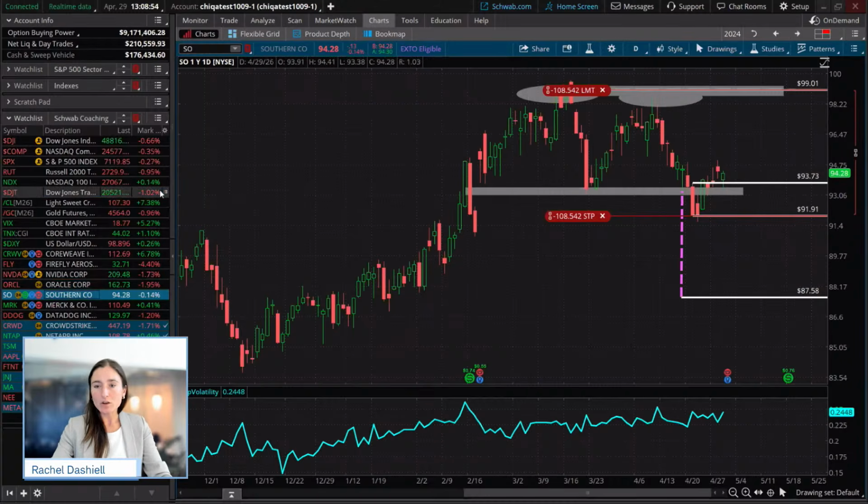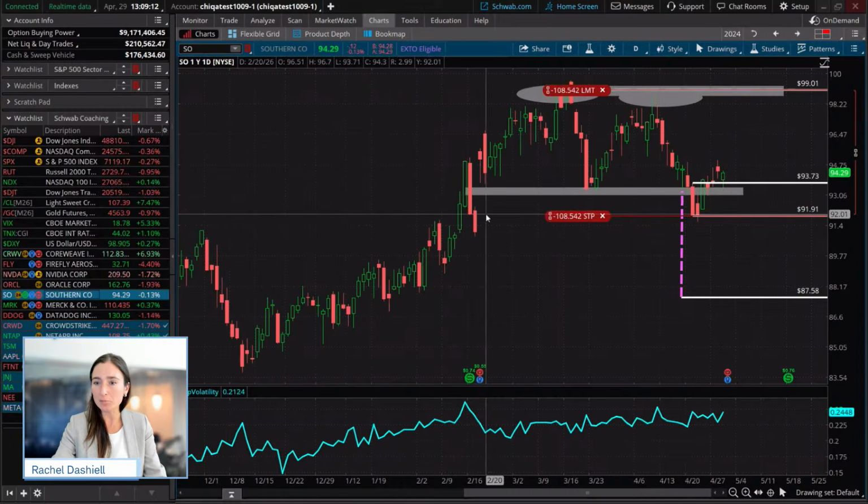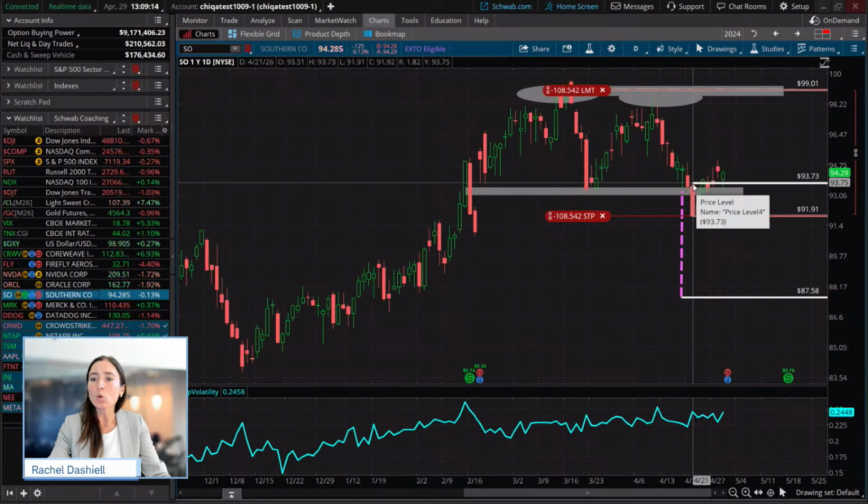Now, last week we also talked about trading failed patterns. So we talked about, hey, what if this pattern fails? Because we noticed that this was a massive double top pattern, but it was looking like possibly this could be a pattern that could fail. So this was Southern Company. One of the things we were looking for was a close above the high of the low day.